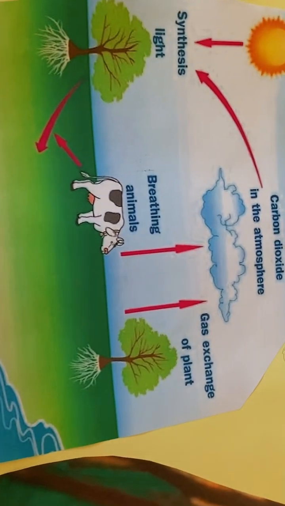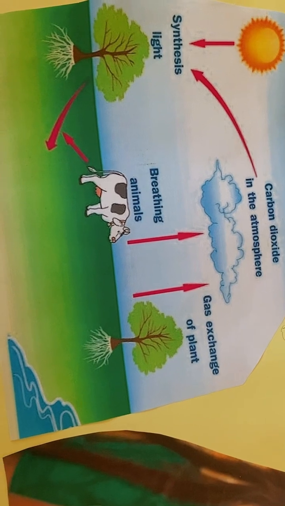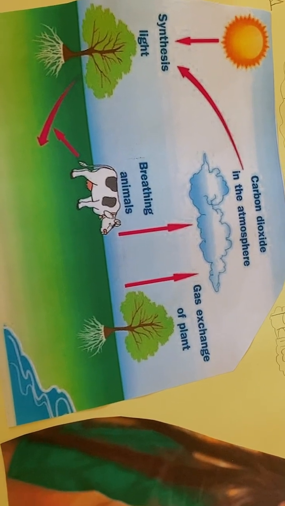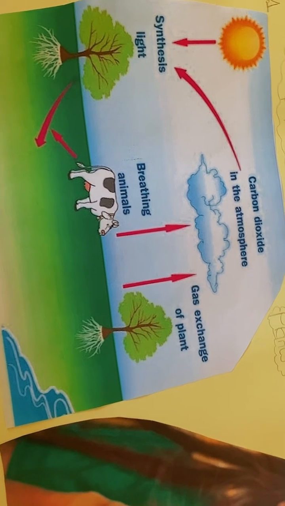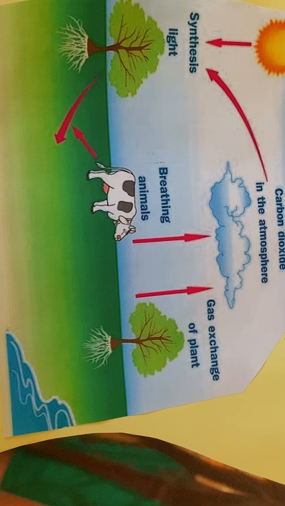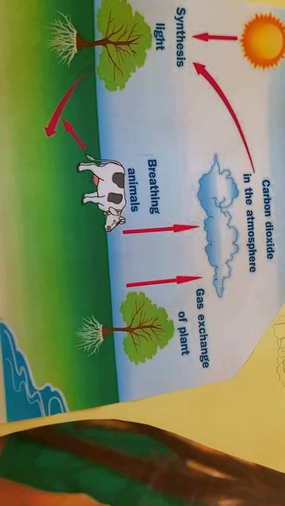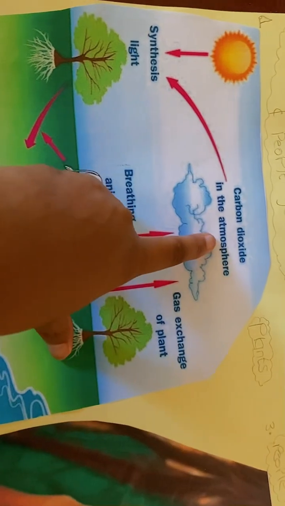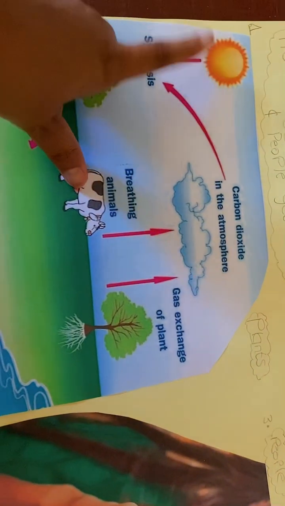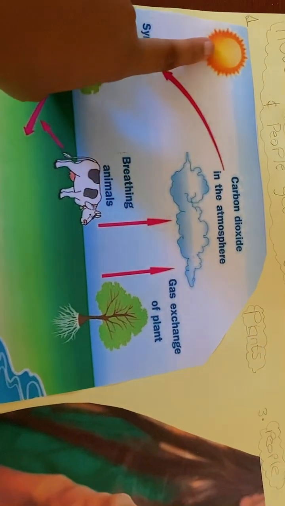Okay, let me begin with plants. Plants get their energy from the sun through a process of photosynthesis, where they use sunlight, carbon dioxide from the air, or the atmosphere, as you see here. As I said, sunlight comes from the sun.